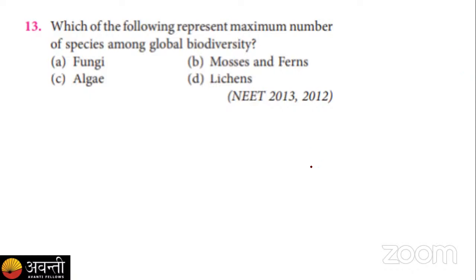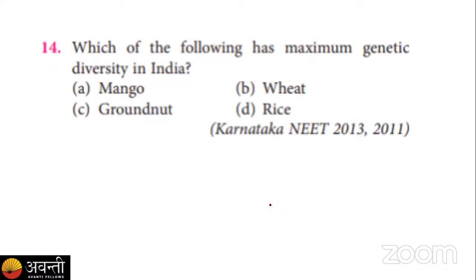Okay, so with ending the poll, we know that fungi is the only kingdom, right? Among the 4 given options, fungi is the kingdom itself. So it has the highest number of species among the global biodiversity. Okay, so next is here.